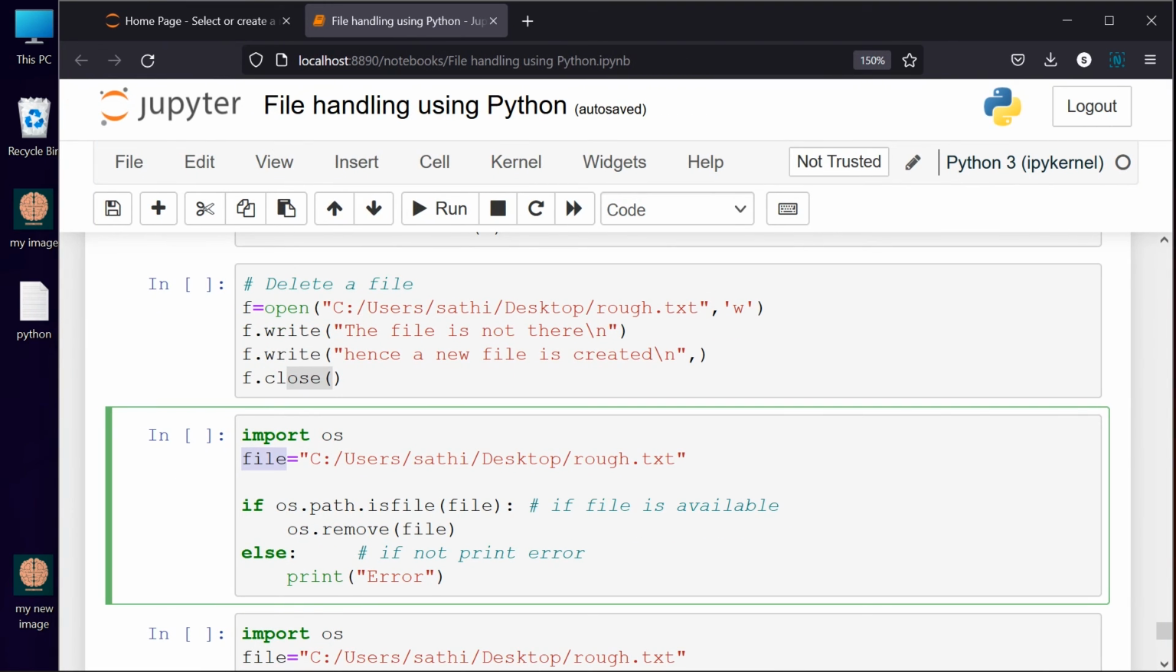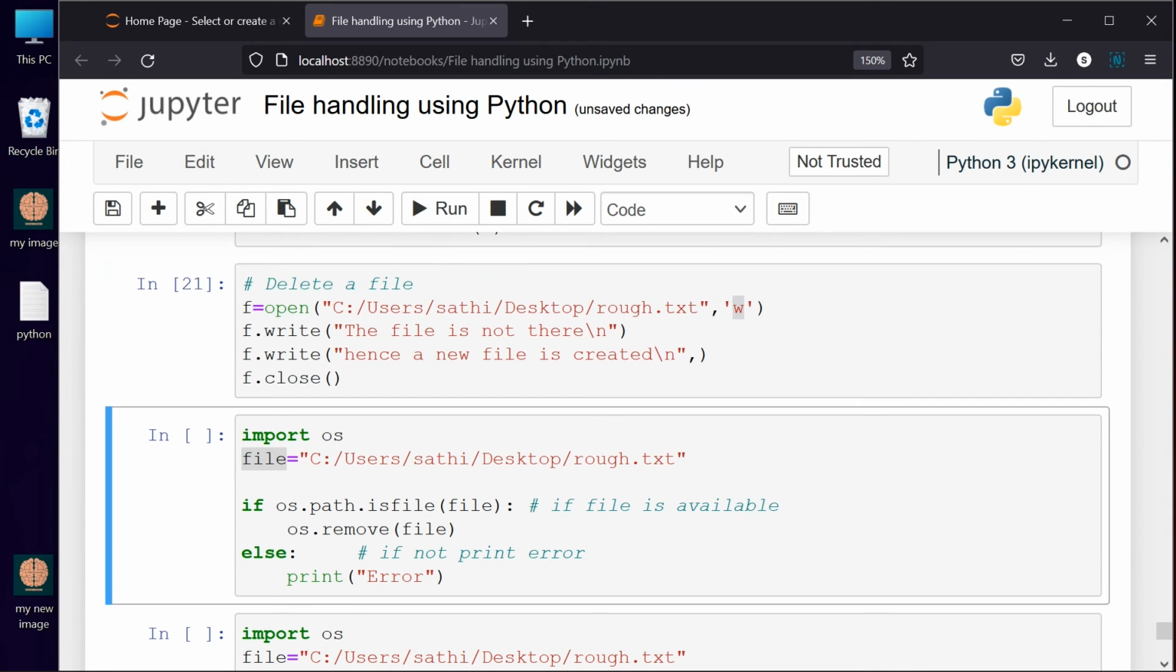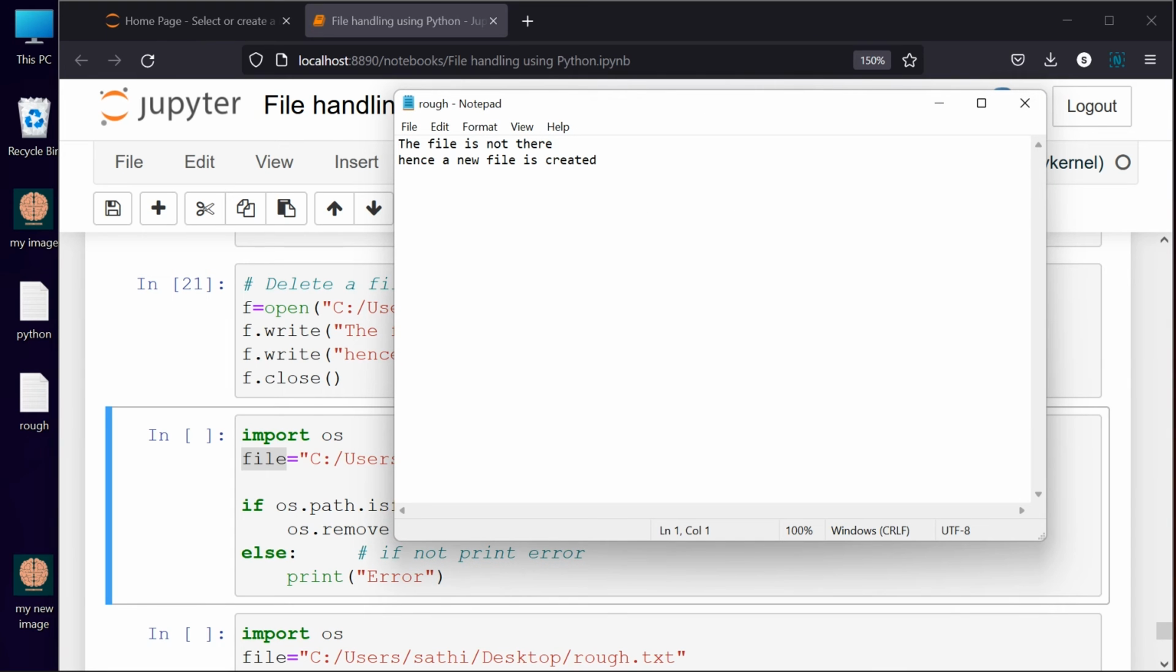So what I am trying to do here is open a file in write mode, so that it creates a new file, and its name is rough. The rough file has been created, and it has these two contents. I can check that these two contents are written inside my file.